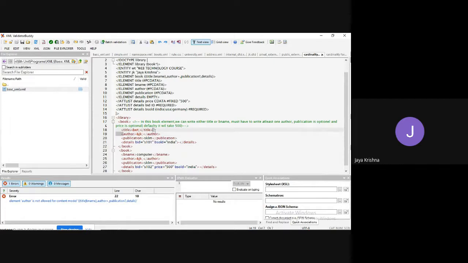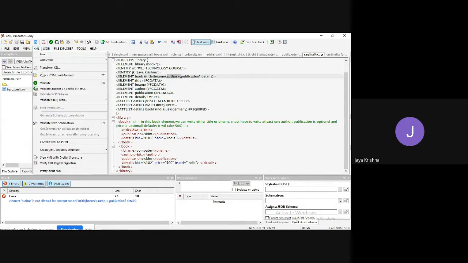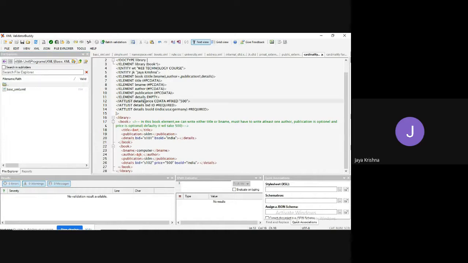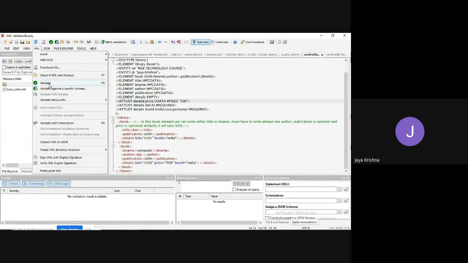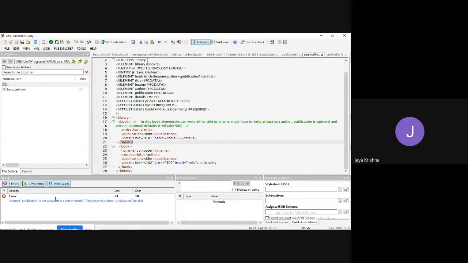If I remove the author, see, observe guys. If I remove the author, will it provide an error? Yes, because there should be at least one author according to the requirement, but we are not passing any author. That is why it is going to provide an error. So I have to pass the author.